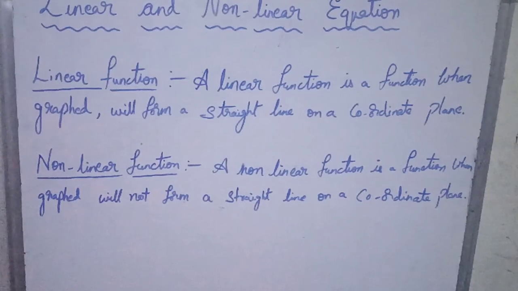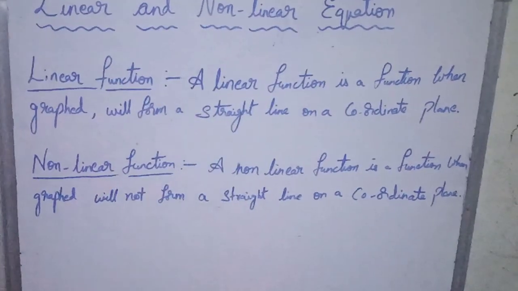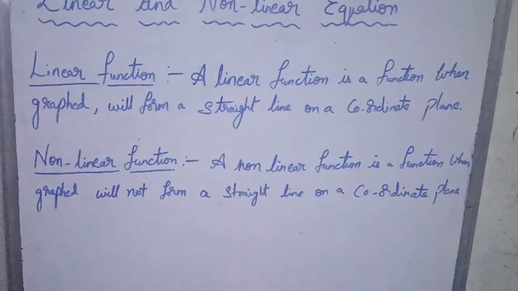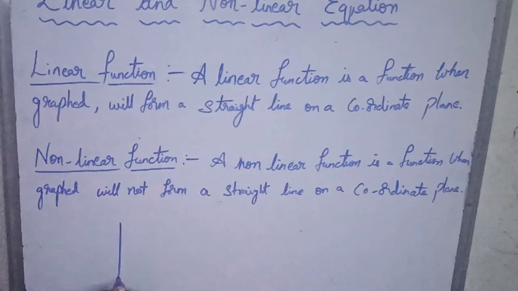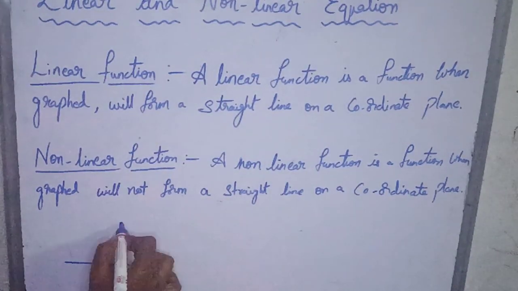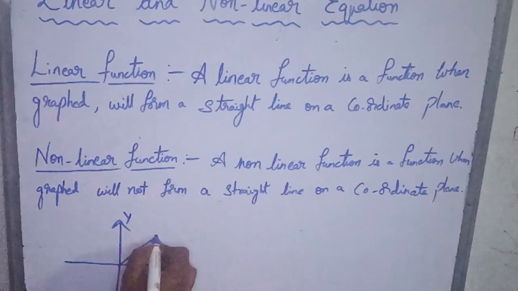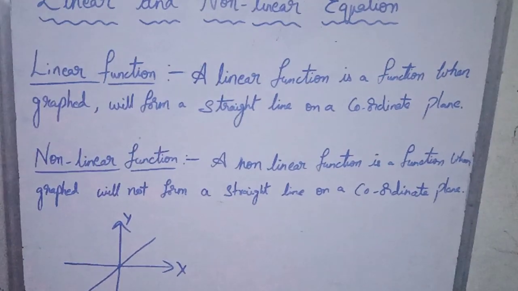Hello friends, today in this video we are going to discuss what is a linear function and a nonlinear function. First of all, what is a linear function? A linear function is a function that, when graphed, will form a straight line on the coordinate plane. It means when you plot a graph for the points of a table or equation and you form a straight line, then it is called a linear function.